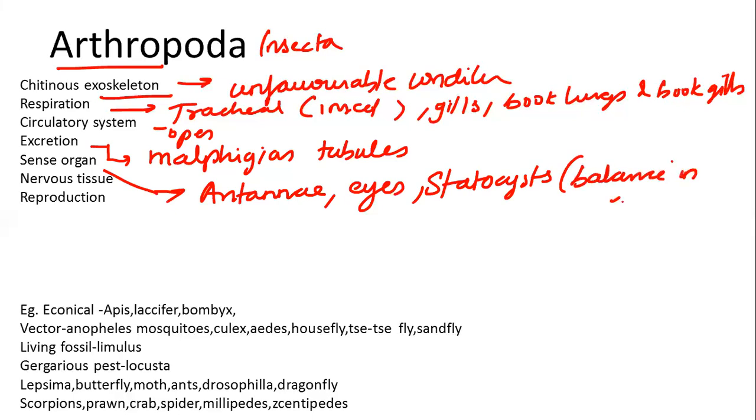Balance in water is maintained by the statocyst. When we talk about the nervous system, ganglia will be present, as well as a double ventral nerve cord system.